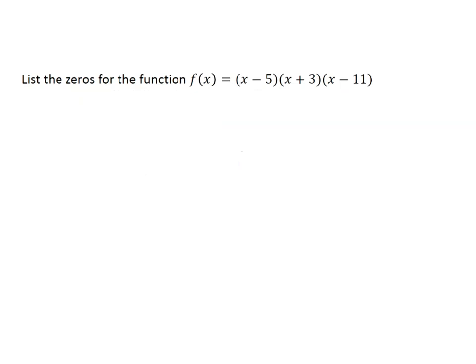Here we're asked to list the zeros for this function. Now this function is written in factored form. So we have 3 binomials that are being multiplied together. But we know from factoring, when we were asked to solve by factoring, that in order for this to equal 0, just one of these would have to be 0. I mean, all of them could be, but at least one has to be. So we set each binomial equal to 0.